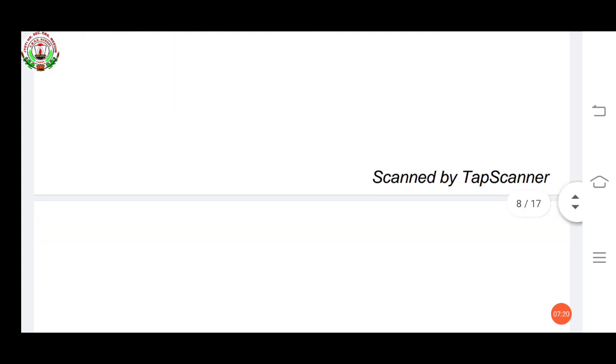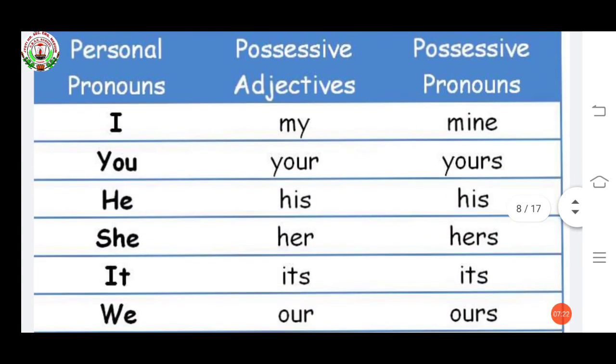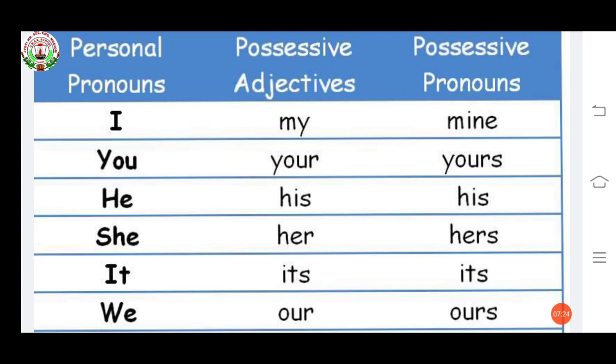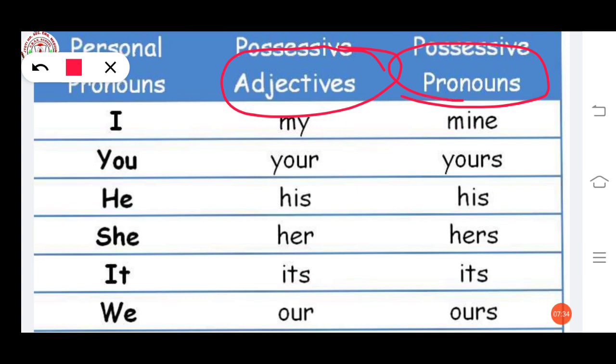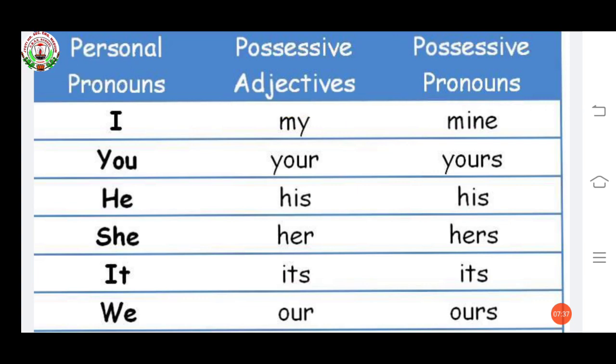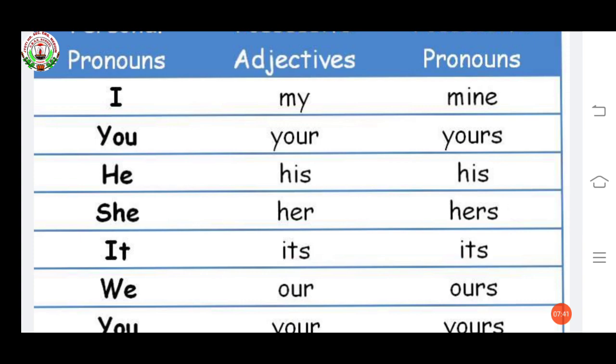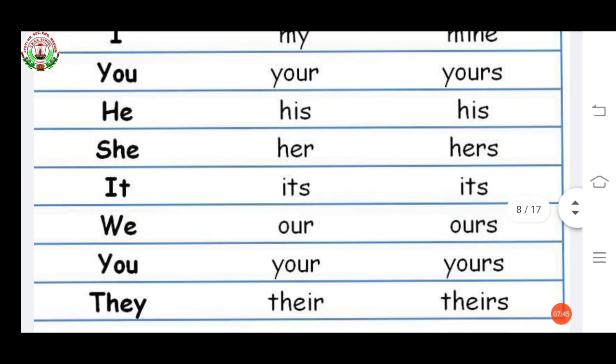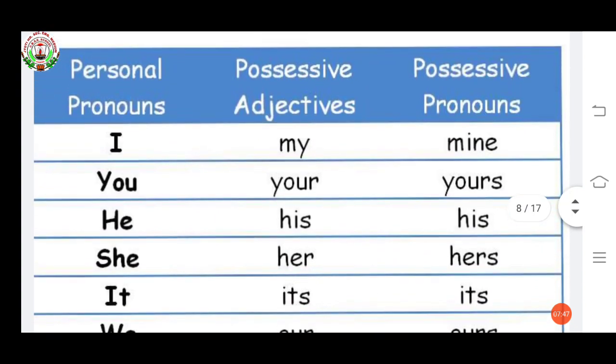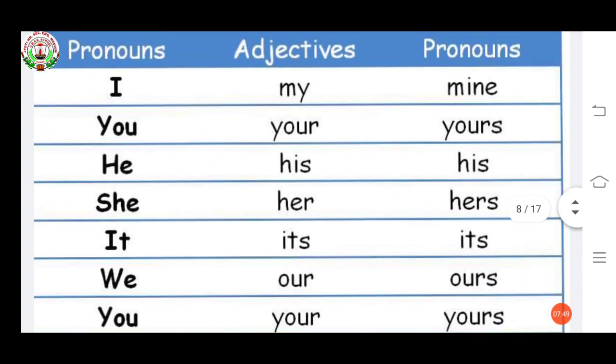Now, the next one is your possessive adjectives. In the previous video, you studied about possessive pronouns. Now you have to study possessive adjectives, like my, your, his, her, its, our, their. These are all possessive adjectives.